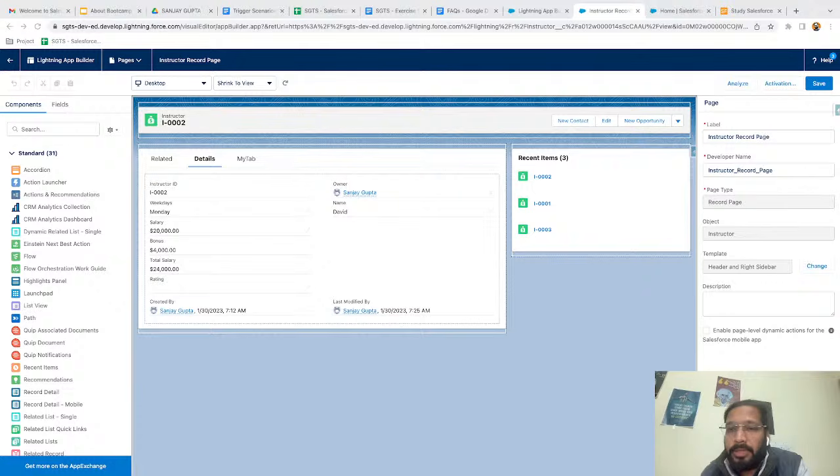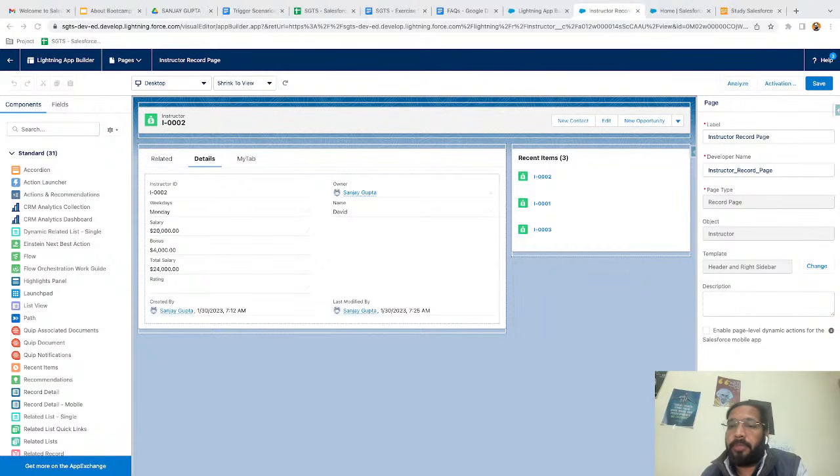What happens if you delete the home page? Will you delete any data? No, basically we are placing the components. So if you delete the home page, nothing will be deleted. All the components will be intact. Only your home page will be deleted.